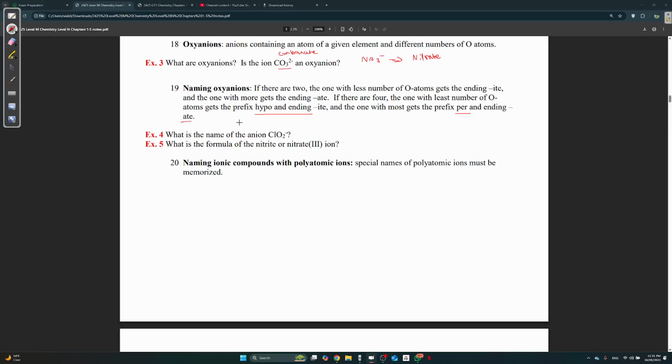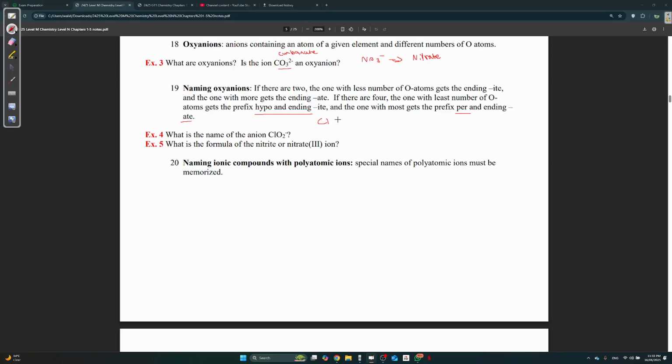Let me give you an example, because this is very confusing. I don't have it written, but I'll give you the example. This is one where you won't really see these on your exam a lot, but I'm explaining.